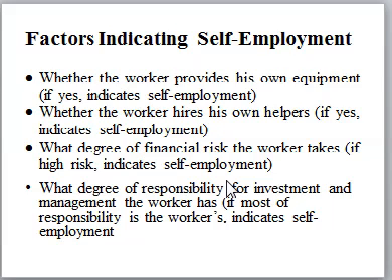You can also look at the degree of financial risk. In self-employment, the degree of financial risk is high, but in employment, the degree of financial risk is low. So you look at those factors and then you identify whether this one is employment or it is not employment. If it is employment, then you take it to employment income. If it is self-employment, then you are going to take it to business income.